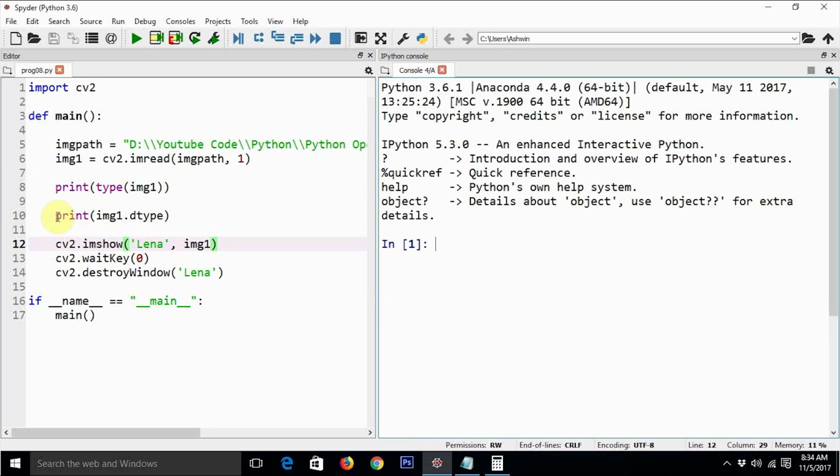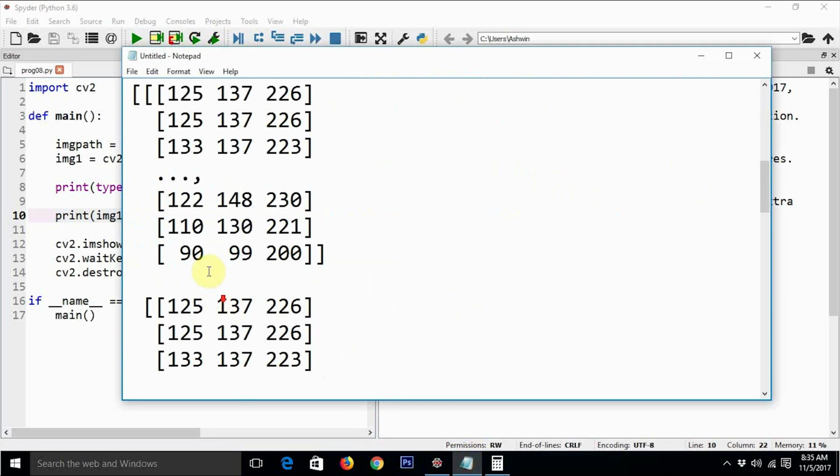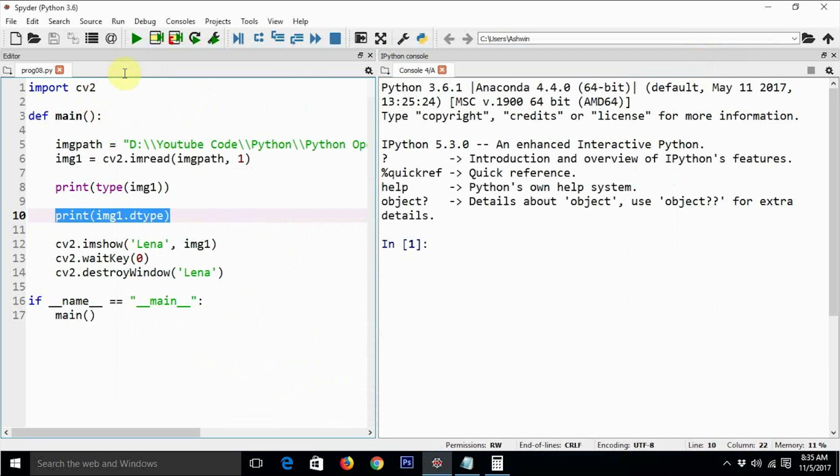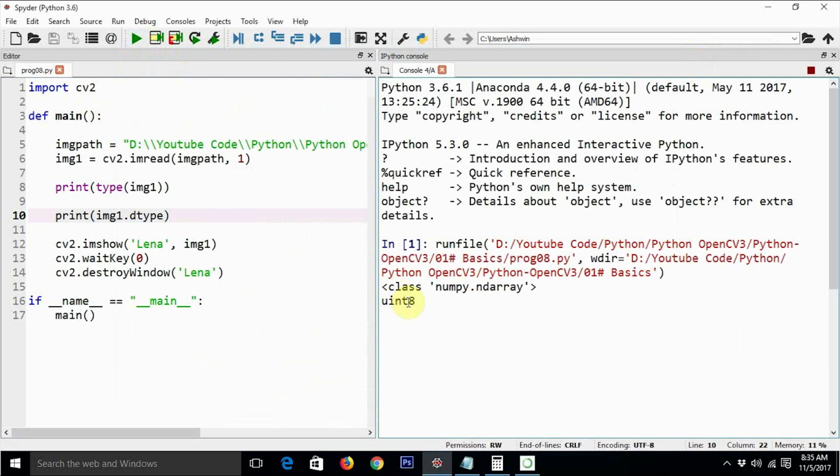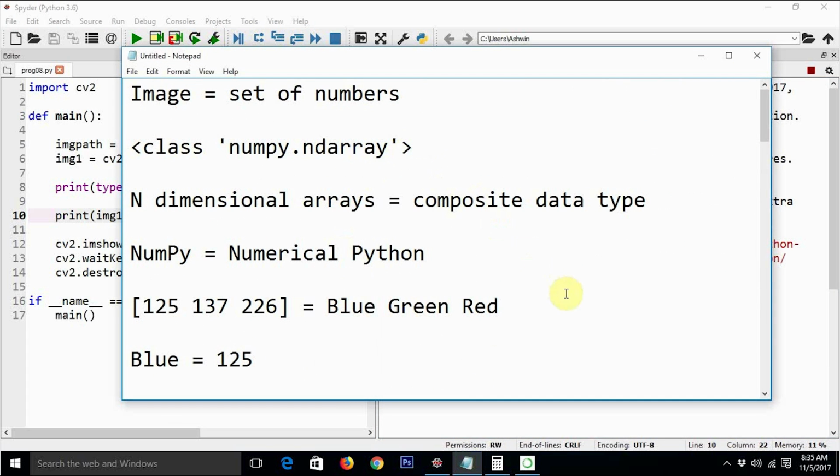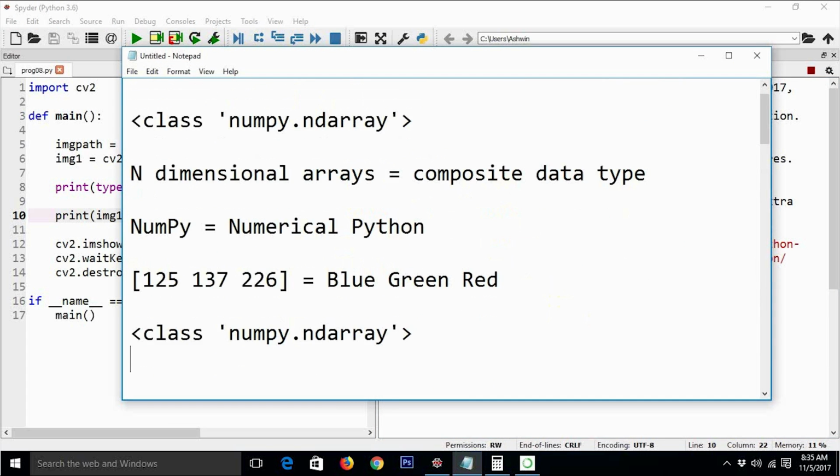I was saying that img1.dtype represents the data type of the constituent members of this ndarray. Let me execute this code again. It says uint8. Let's copy this and try to understand what uint8 means.